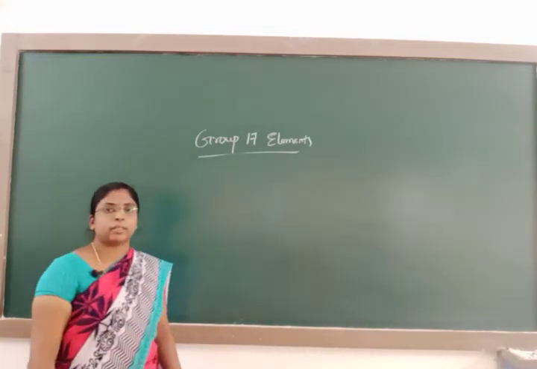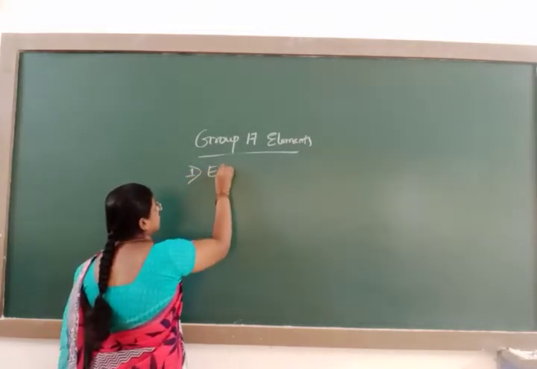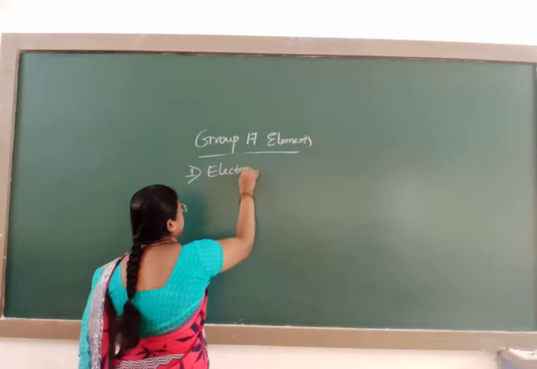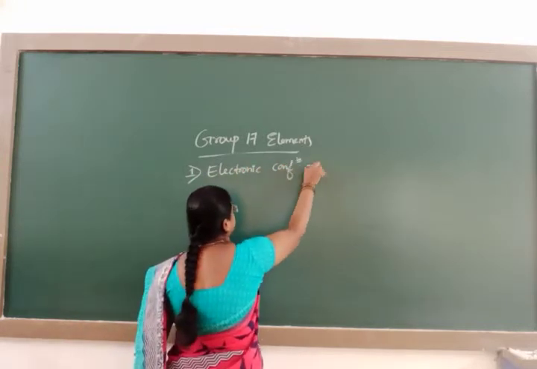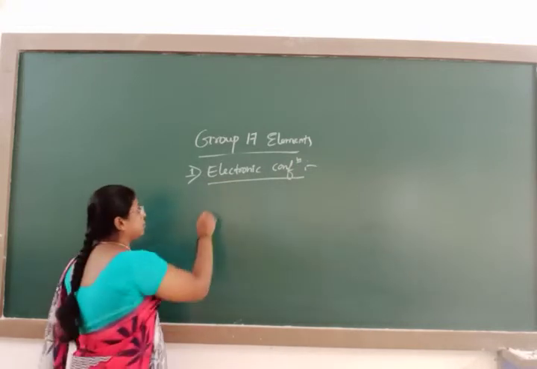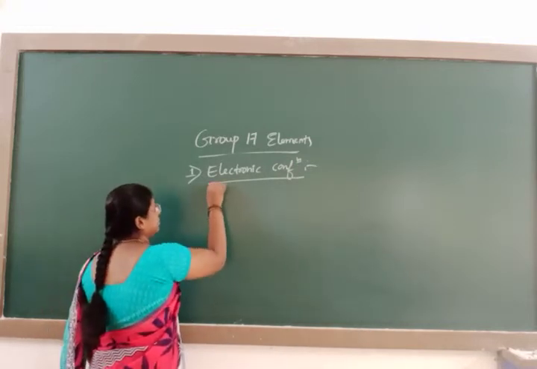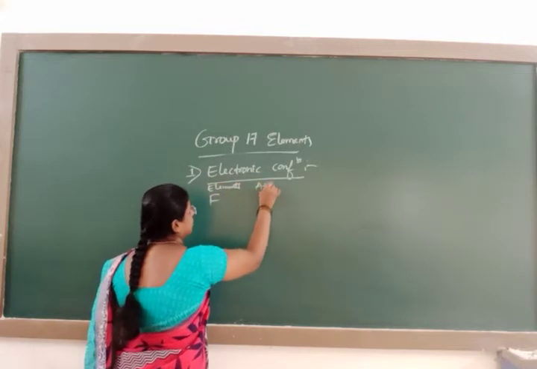In general characteristics, first comes the electronic configuration. Elements like fluorine have atomic number 9.